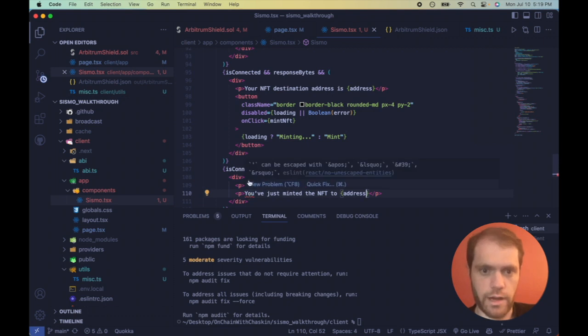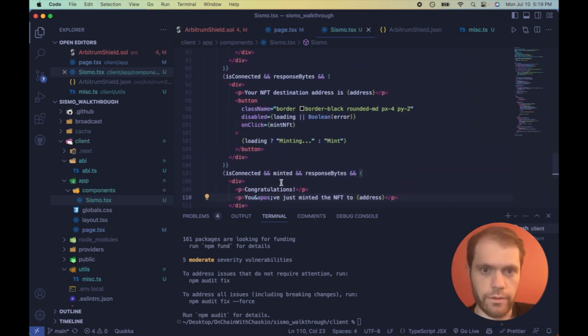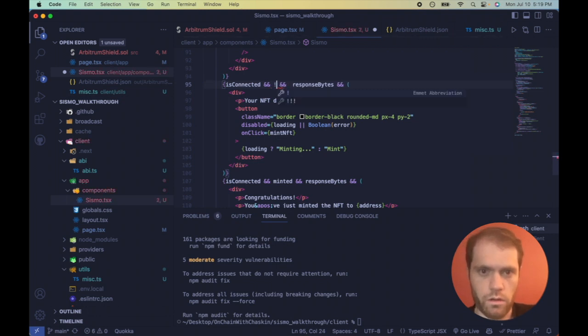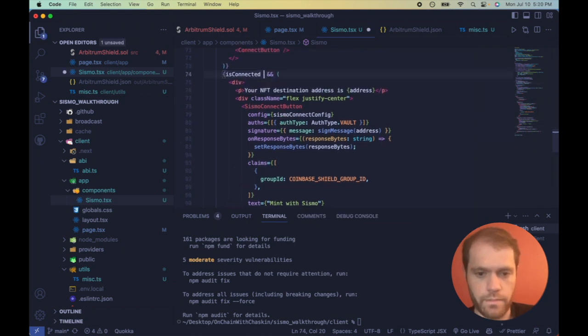To get rid of this red underline, let's copy this. One final cleanup: now that we have this minted variable, we want to make sure that minted is false when showing these conditionals. And here as well, we also want to add the response bytes. So no minted and no response bytes.